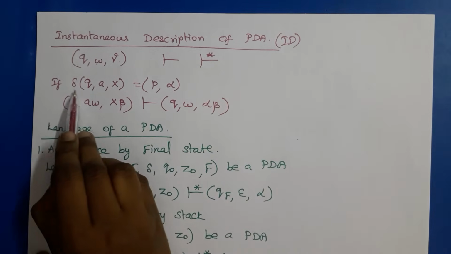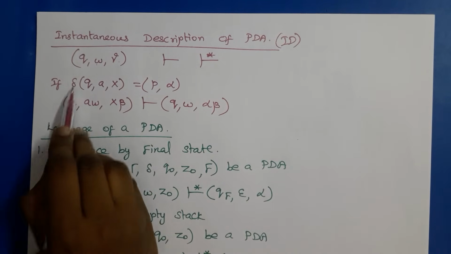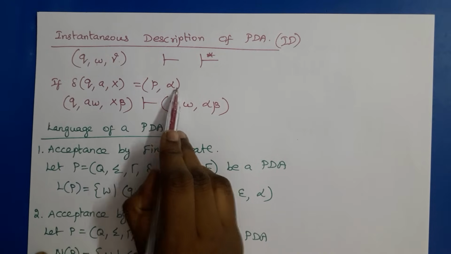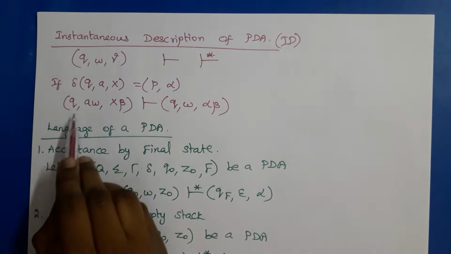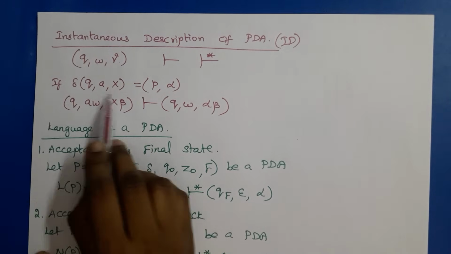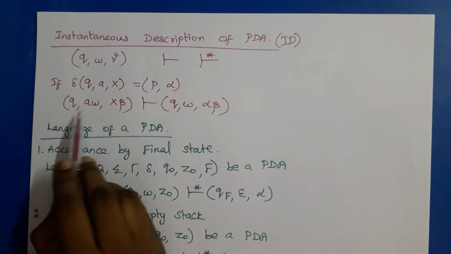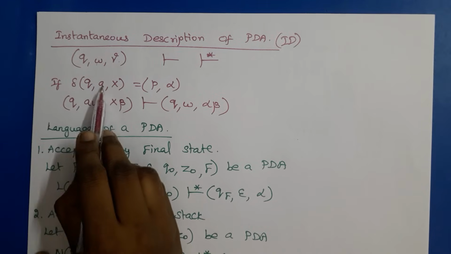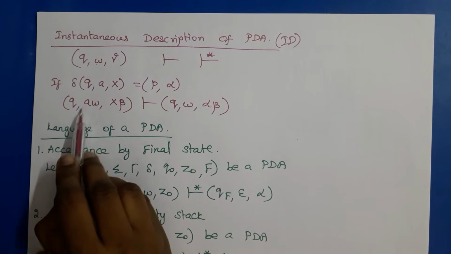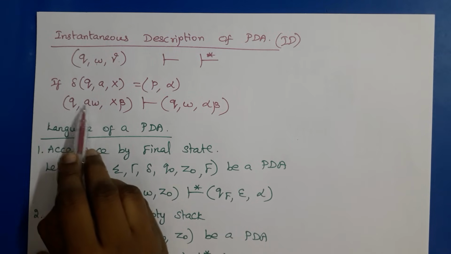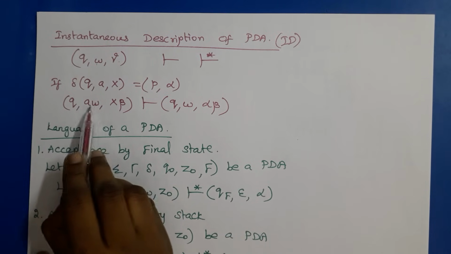Then if a PDA has a transition like this, that is delta of Q, A, X equals P, alpha, then the current configuration of the PDA is this one, means Q, AW. A is the current input and W means it may be any input string, so A followed by some input symbols.